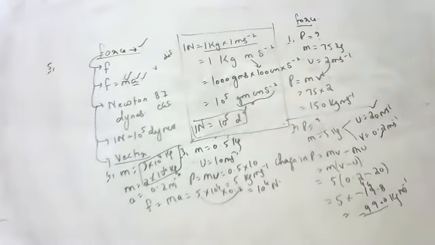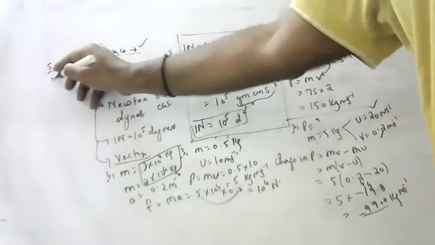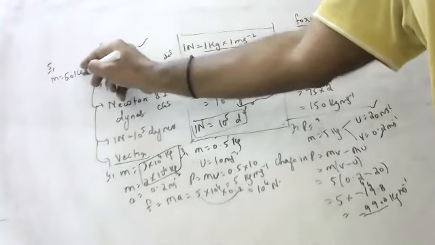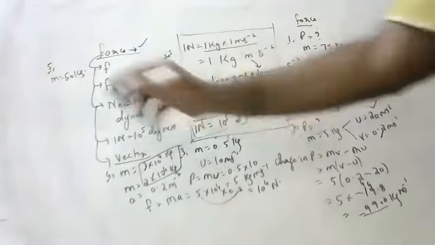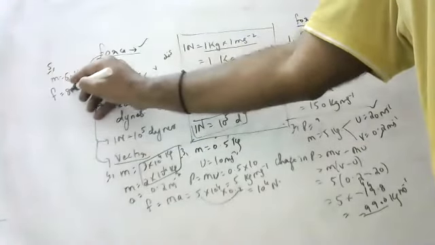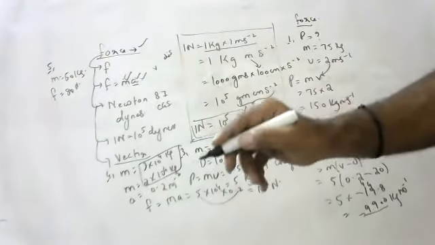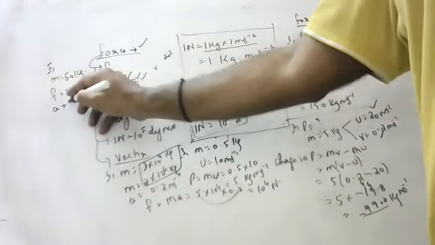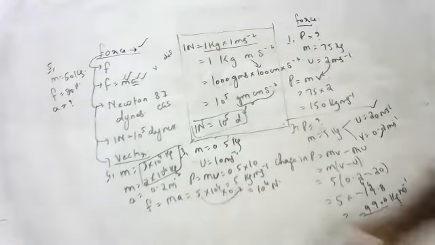Fifth question. Okay. Next. Tanmay, you tell them. A man pushes a box of 50 kg with a force of 80 Newton. What is the acceleration? Can you tell what is the acceleration?